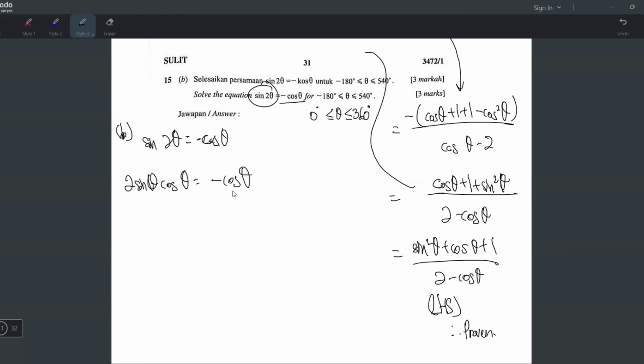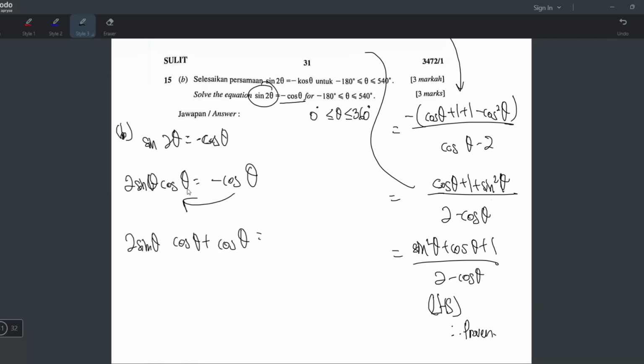The cara yang salah is you pindah jadi bahagi. You pindah jadi bahagi, so dia akan jadi 2 sin theta, and then cos theta bahagi cos theta equals negative 1 like that. And then you pindah sini jadi 2 sin theta plus 1 equals 0. Ini cara salah. This one salah. Okay, ini cara salah. So, apa cara yang betul? Okay, cara yang betul bukan pindah jadi bahagi. You pindah jadi tambah. So, it becomes 2 sin theta cos theta plus cos theta equals